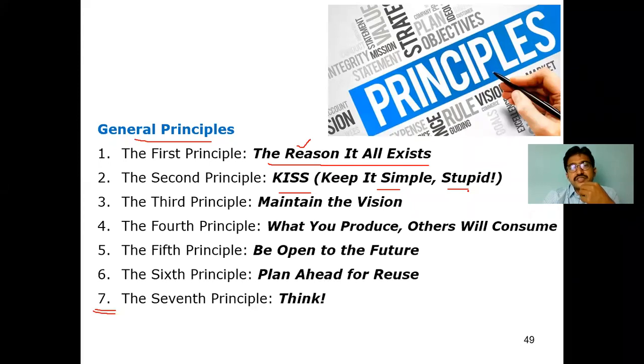Keep it simple, stupid. That principle has to be applicable. In simpler terms, it is called KISS.